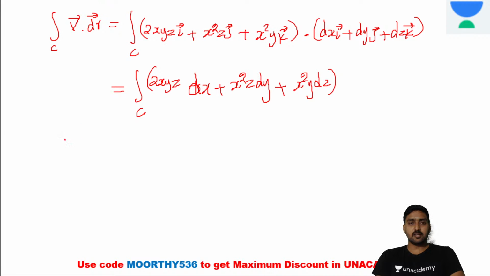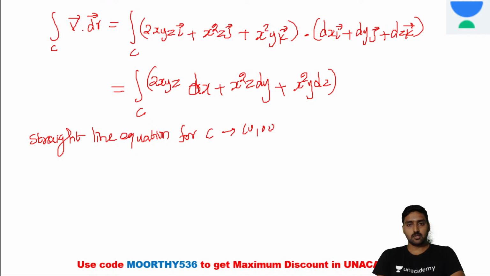Now the straight line equation for C, the points are 0, 0, 0 origin to point P, 1, 1, 1.